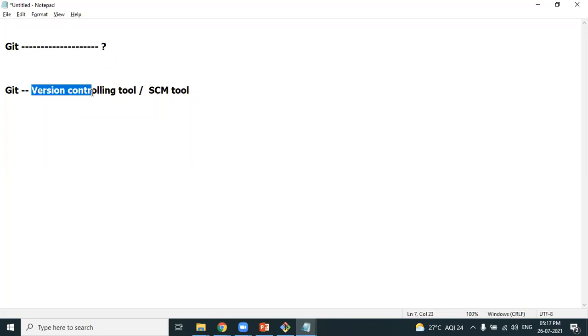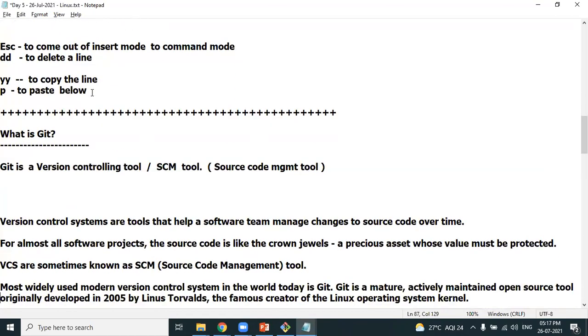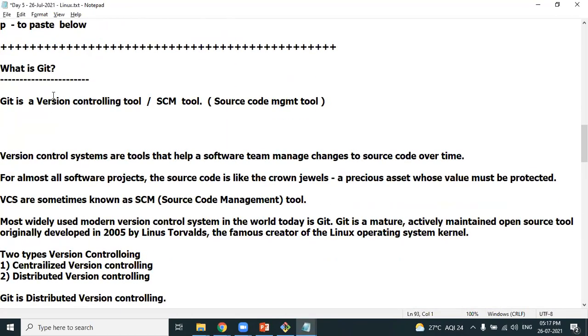Let's learn more about Git. What does a version controlling tool help you with? Version controlling systems are tools that help the software team to manage changes to the source code over time.